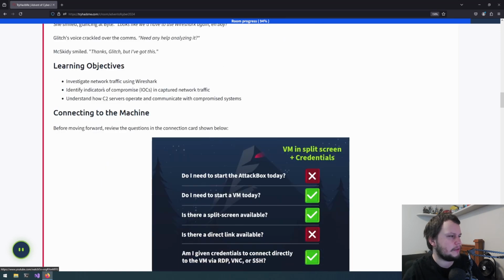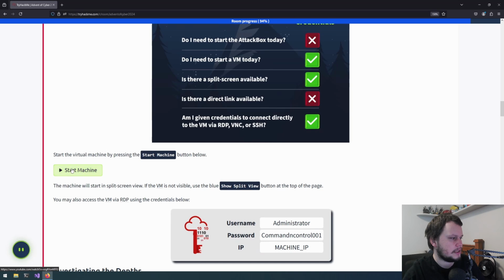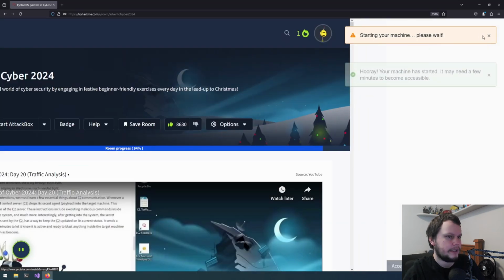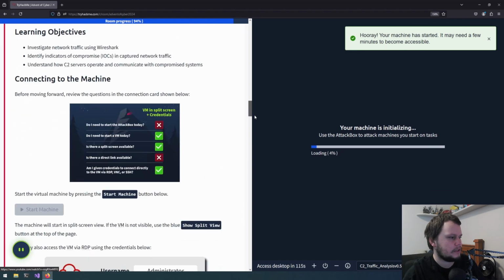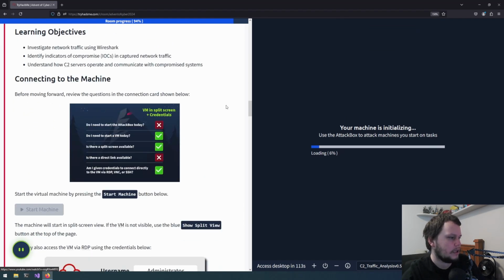So for this challenge, we will investigate network traffic using Wireshark, identify IOCs in captured network traffic, and understand how C2 servers operate and communicate with compromised systems. We need to start the virtual machine like that, and it'll open up in split screen in a second, like it just did. Attack box is not needed, but you can RDP or SSH into this if you wanted.